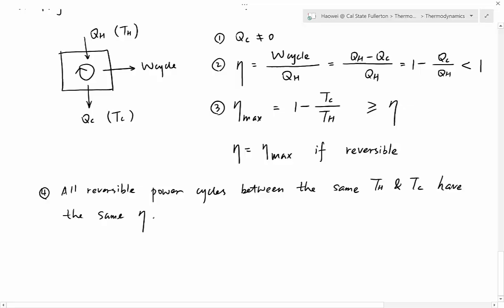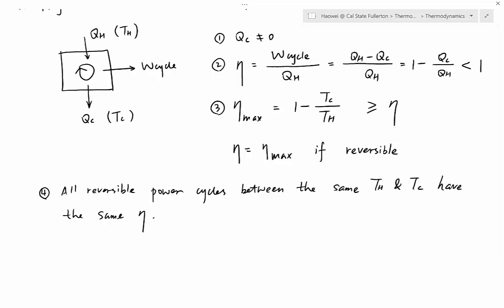Why? Because if the process is reversible, that means eta must be equal to eta max, and eta max is only a function of Tc and Th. So if the Tc and the Th are the same, no matter what kind of engine you have, the efficiency will always be the same.